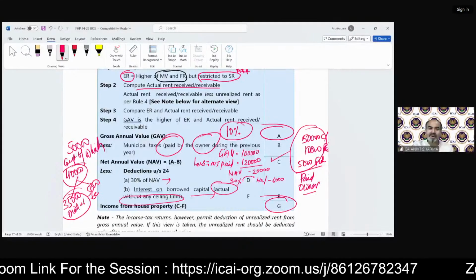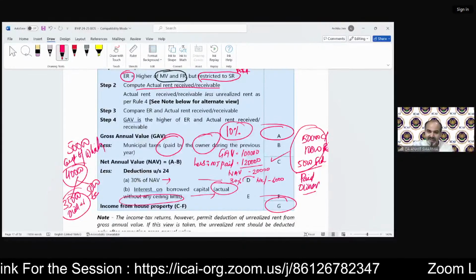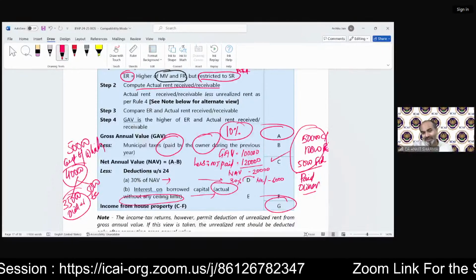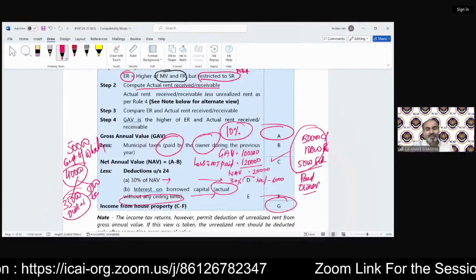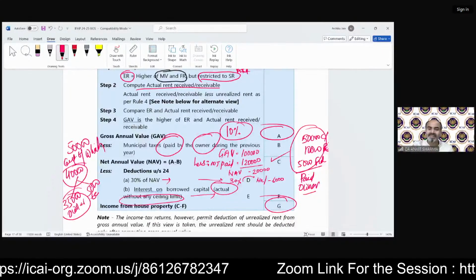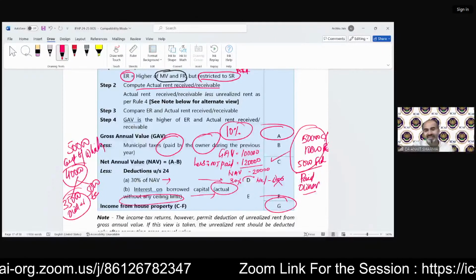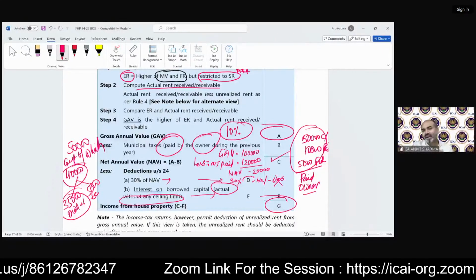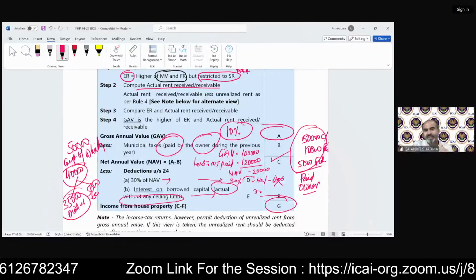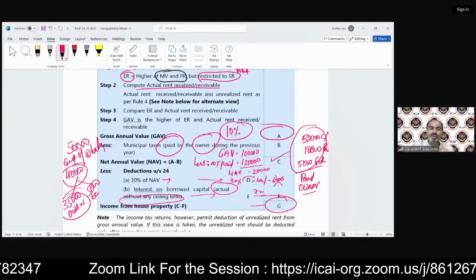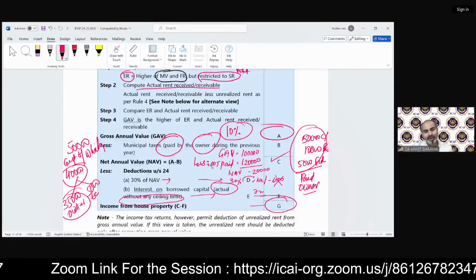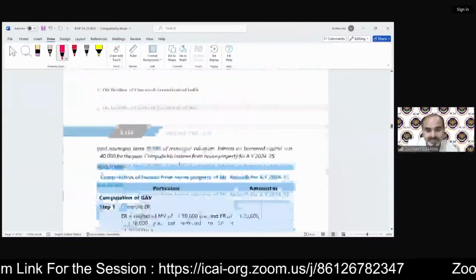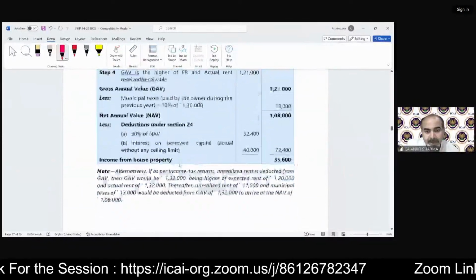Can we claim 30% of this negative 20,000, that means negative 6,000, as deduction? The correct answer is we cannot do that. If that is negative, then the value of this will always be nil. It cannot be taken in negative form. Interest can be deducted, and then you can have a loss from income from house property. So that was the format we discussed.